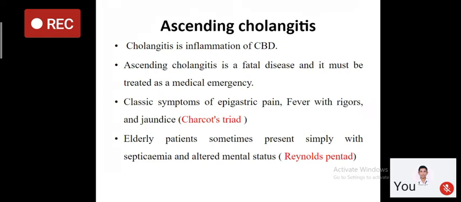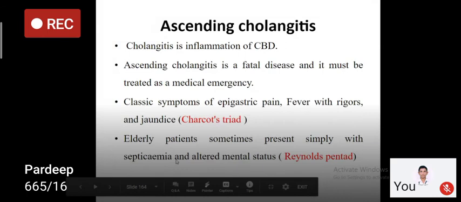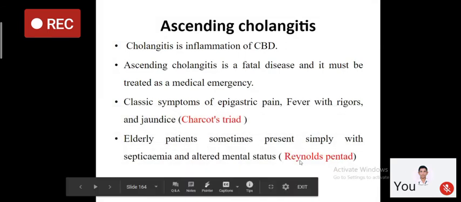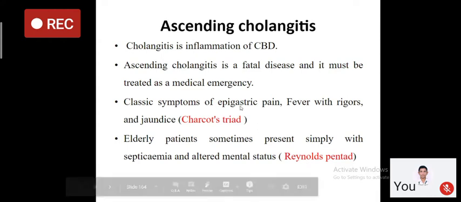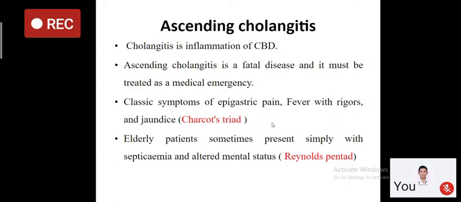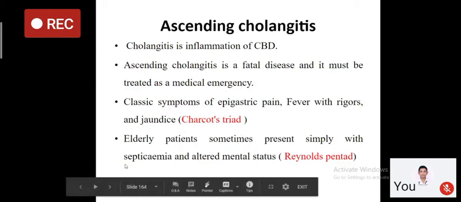Sometimes, especially an elderly patient can present with these three classical symptoms along with septicemia and altered mental status, and this is called Reynolds pentad. So what is Reynolds pentad? It includes these three classical symptoms of Charcot triad plus features of septicemia and altered mental status, and this Reynolds pentad is commonly seen in elderly patients.